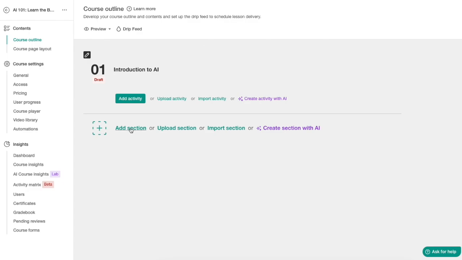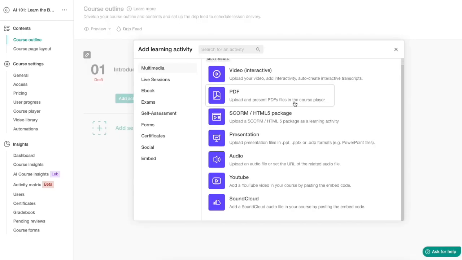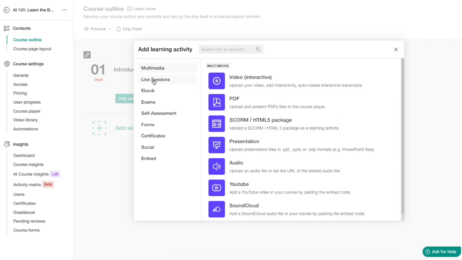So first let's click on add section. And now to add content to this section, click on add activity. And as you can see, we have a boatload of options here.